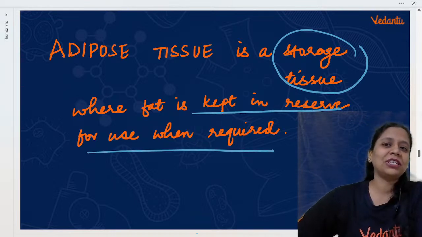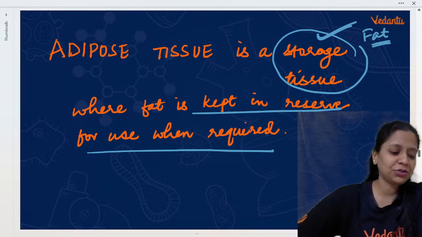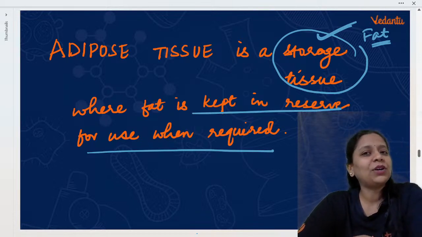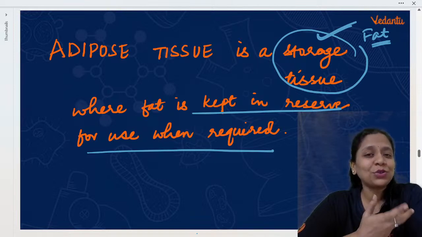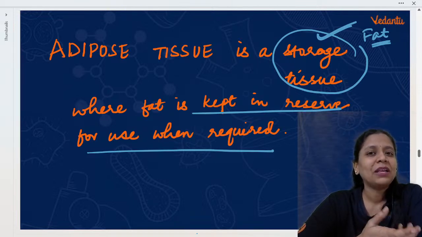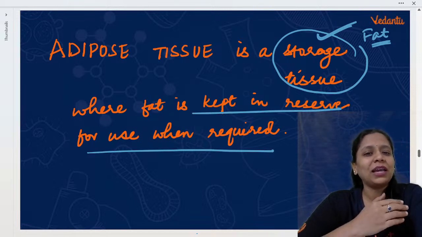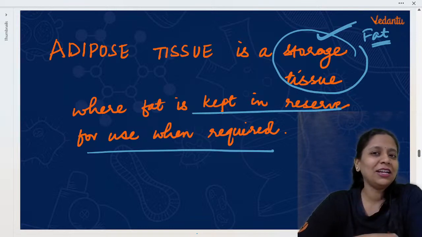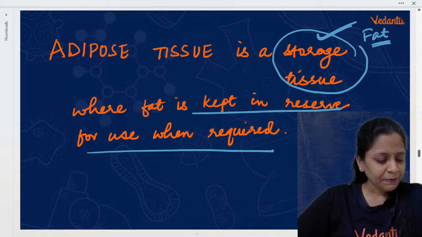So adipose tissue లో ఇది ఒక storage tissue. What is stored in the adipose tissue? Fat is stored. Okay, so adipose tissue లో ఏం store అయి ఉంటుంది? Fat. And ఎందుకు storage అయి ఉంటుంది? So that ఎప్పుడైనా అవసరం ఉన్నప్పుడు, okay, it is like a reserve stock లాగా, whenever it is needed it can be used. Understood everybody? Adipose tissue.